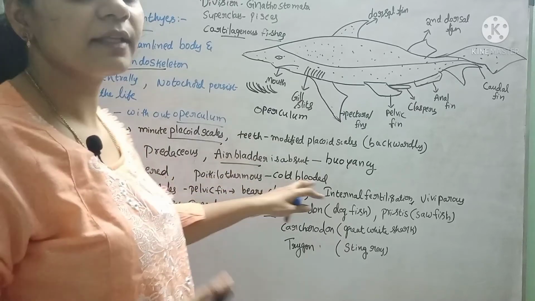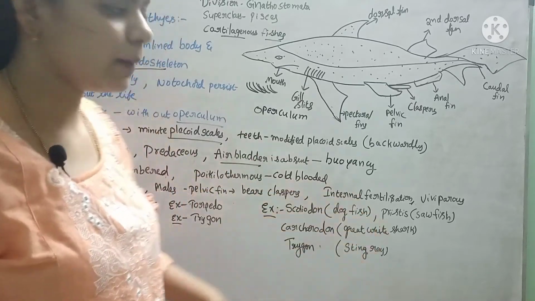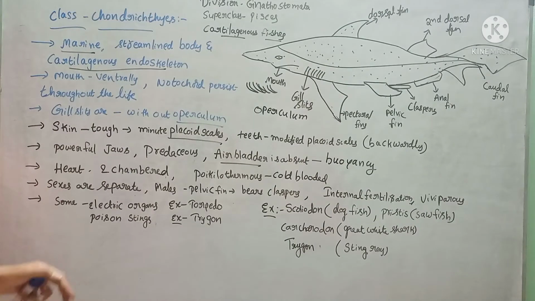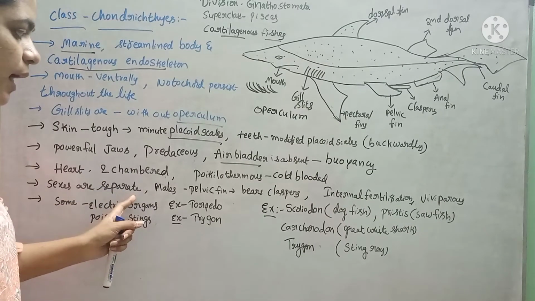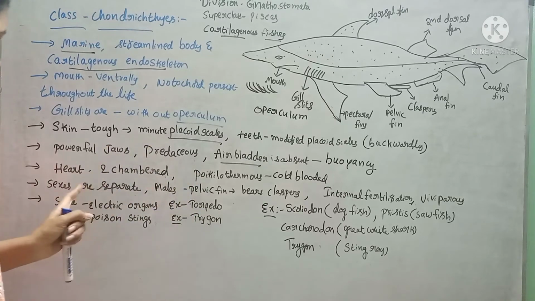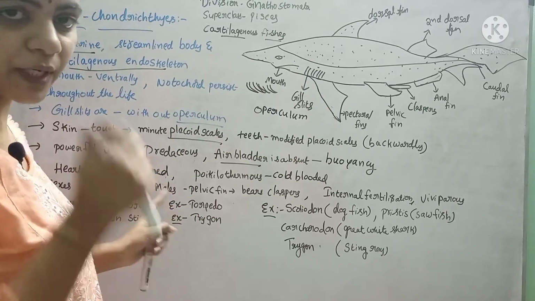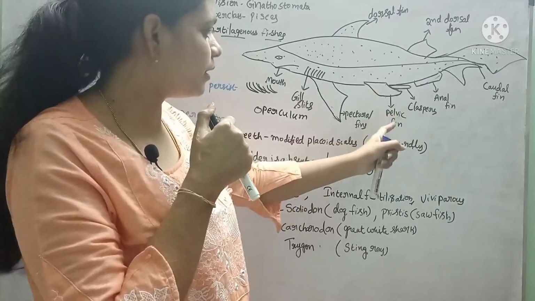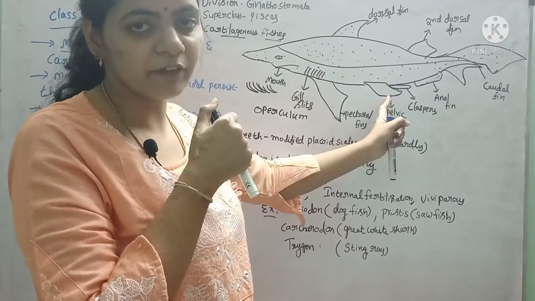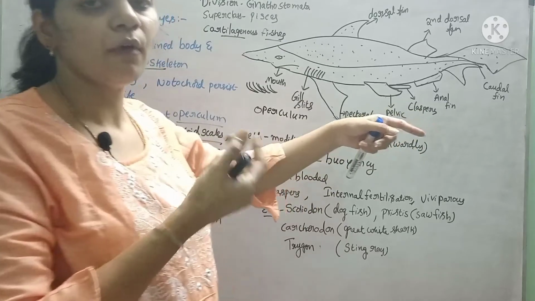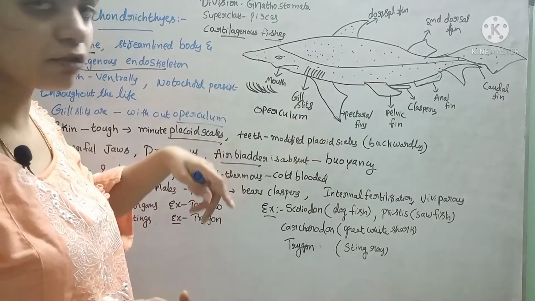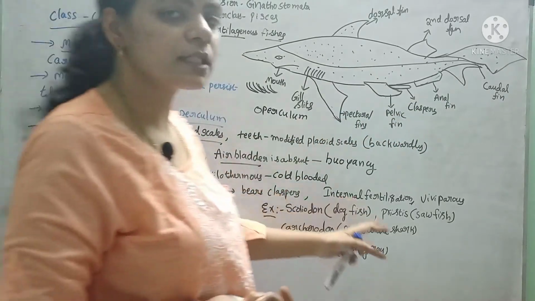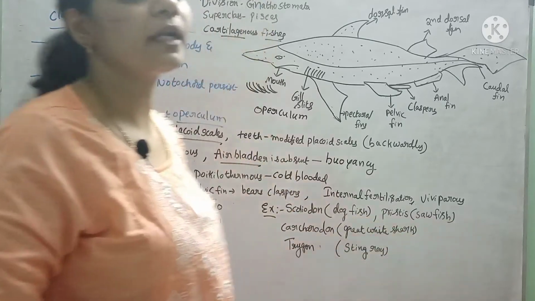Because of that, they have to swim continuously, or else they will sink to the bottom of the water. They have a two-chambered heart, are poikilothermous, and the sexes are separate. The males have claspers near the pelvic fin, which act as channels for the release of semen. Fertilization is internal, and these are viviparous animals.